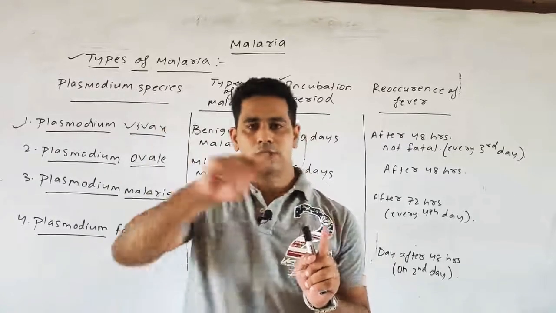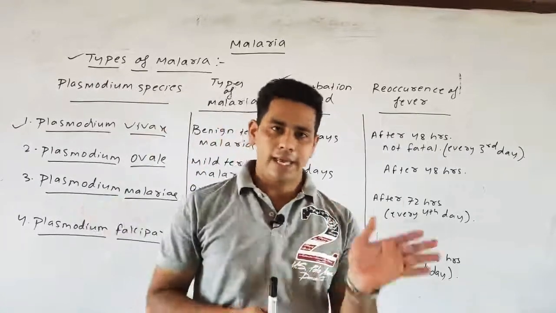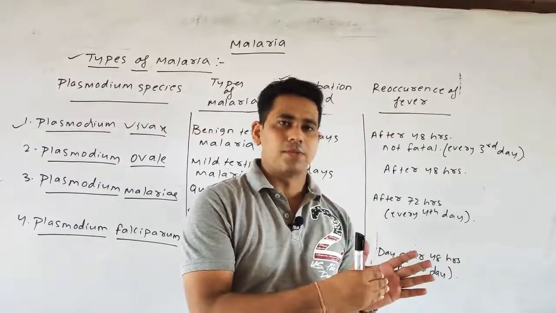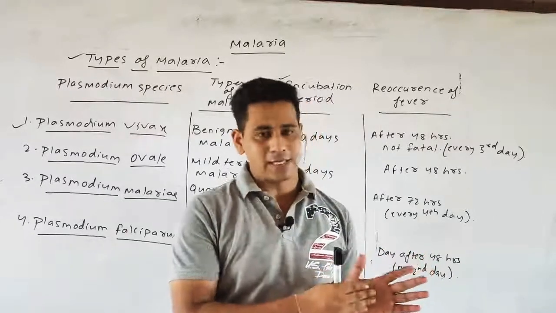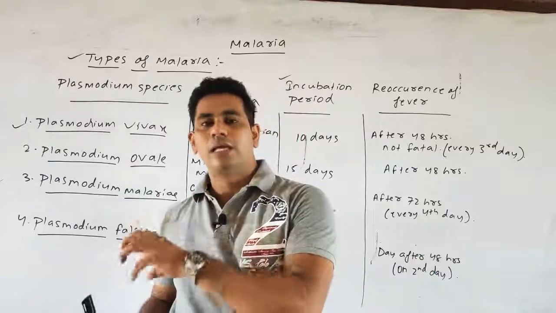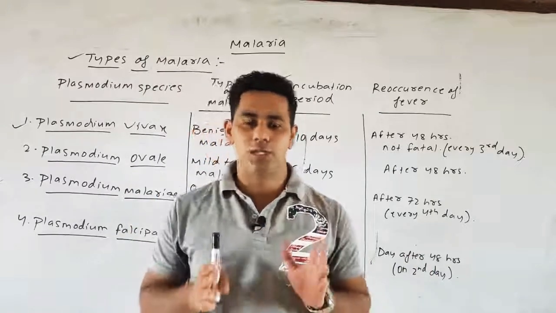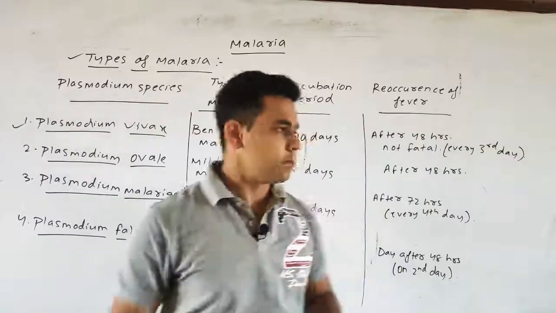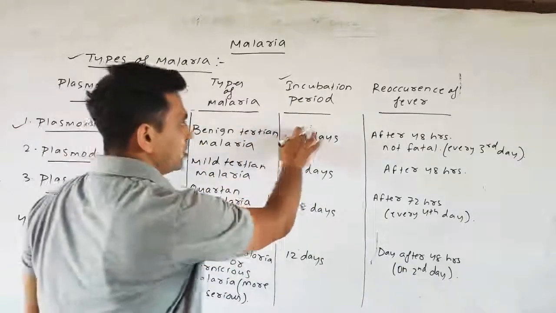So the day on which the person is infected by the parasite and the day on which he or she shows the first noticeable symptom, that gap is known as the incubation period. So thirdly, we will discuss the incubation period.